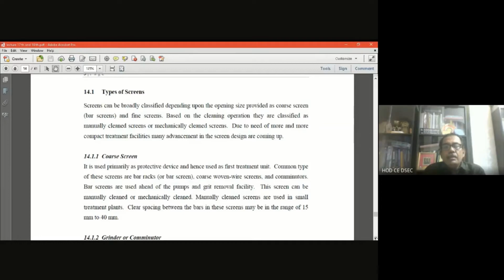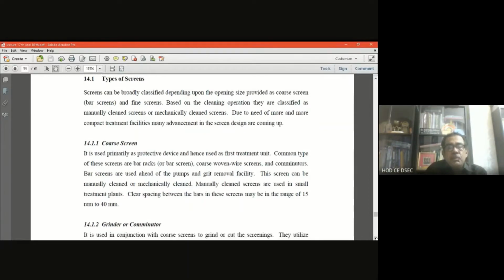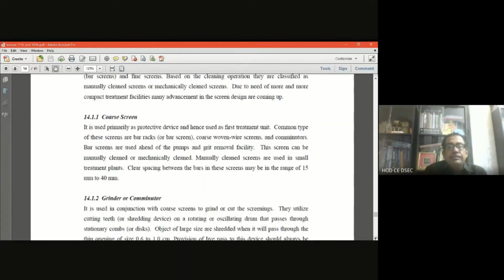Due to the need for more and more compact treatment facilities, many advancements in screen design are coming up. The coarse screen is most commonly used in the treatment unit. These are basically, as I've told you, the bar racks or bar screens, coarse woven wire screens, and comminutors.